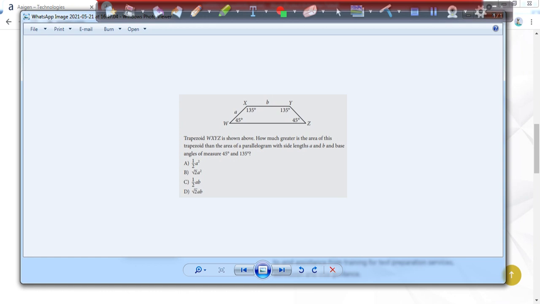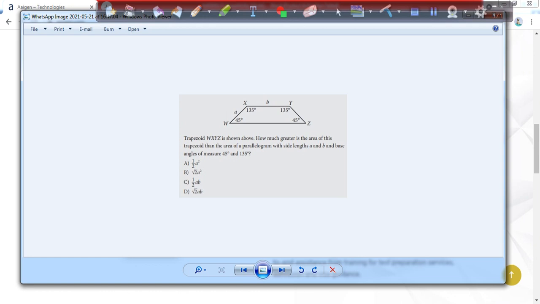I hope you are solving the question. I am doing the question here. Trapezoid WXYZ is shown above. How much greater is the area of the trapezoid than the area of the parallelogram with side lengths A and B and base angles of measure 45 and 135? So the sides of the trapezium are A and B and the angles are 45 and 135.